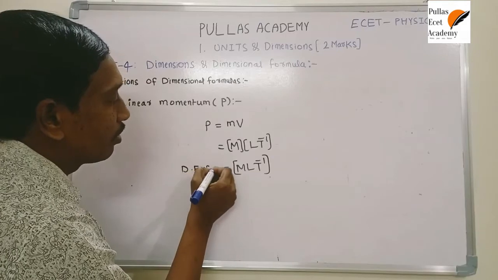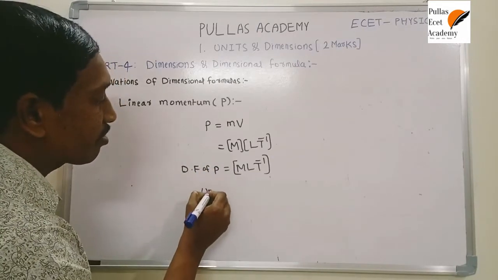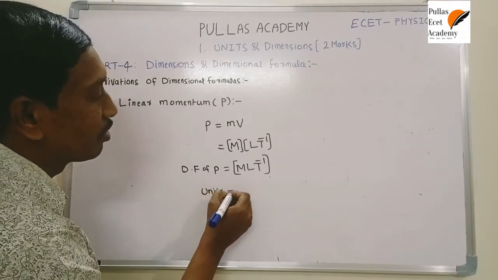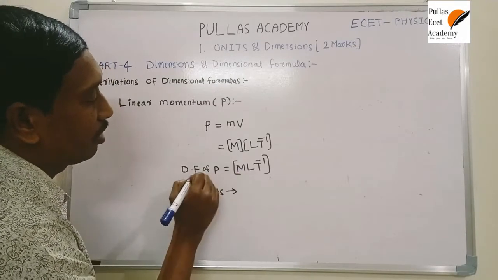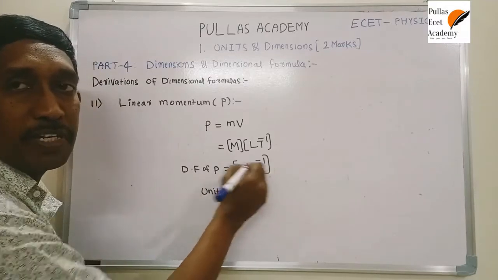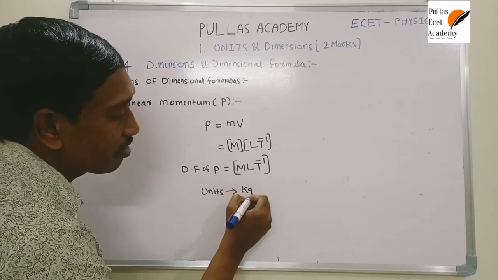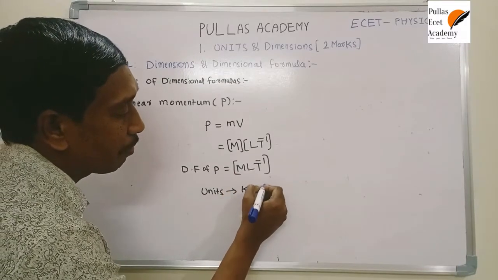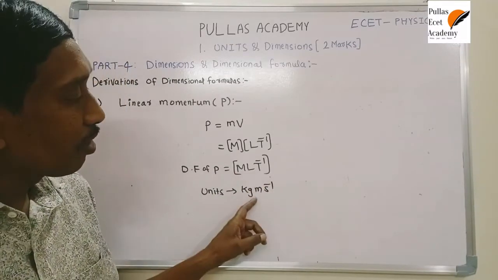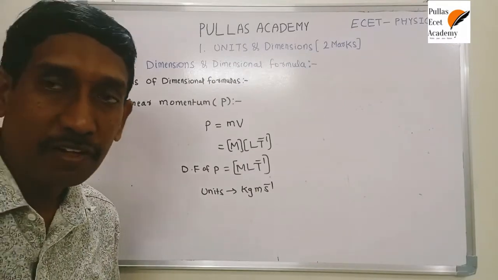Okay? In this way we have to consider. If you need the units, just substitute in the formula. The units of momentum depend upon the units of mass, length and time. Based on this dimensional formula, the unit of mass is kilogram, length is meter, time is second. That means kilogram meter second inverse. This is the procedure. Okay?